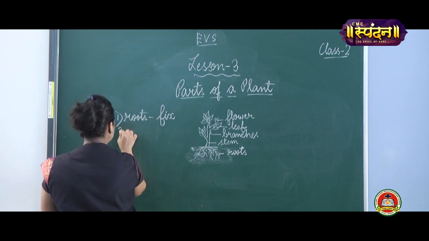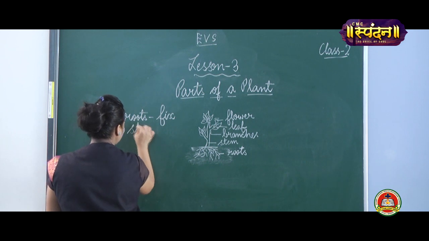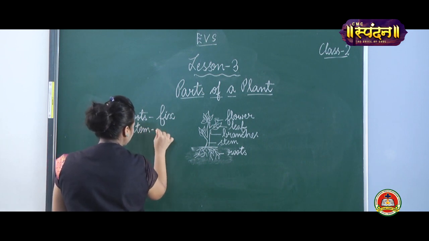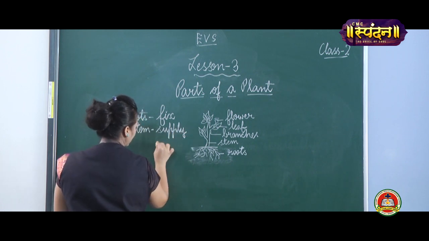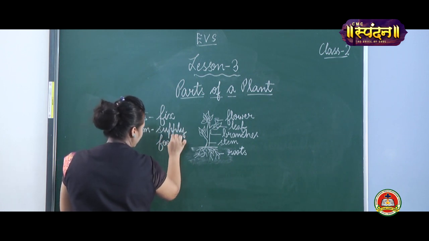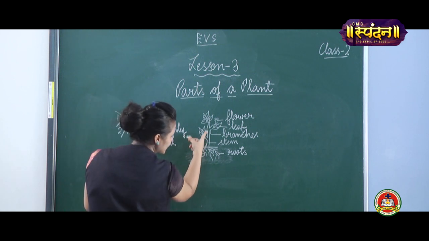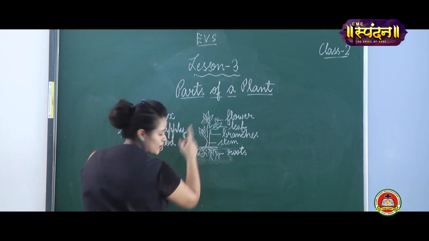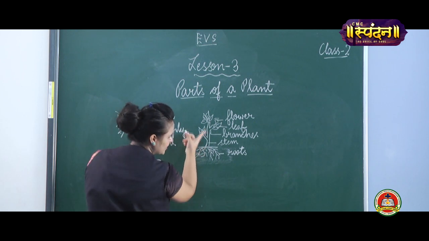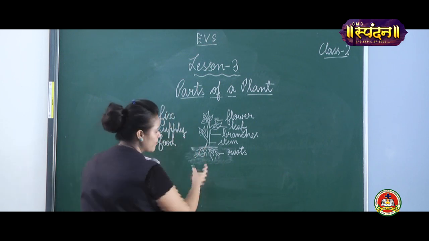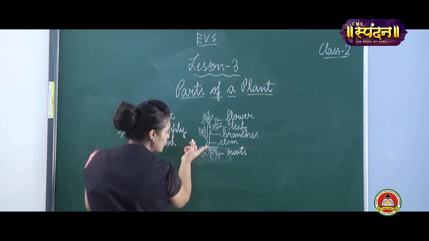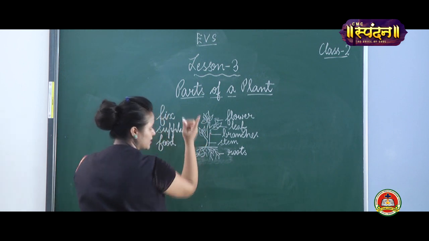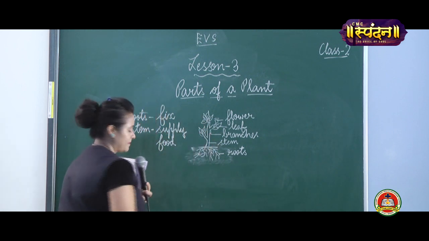Next term is stem. What does the stem do, my dear children? Stem supply food to the plant. Have you seen a stem? See, it's a long stem over here. Can you see? It supplies food to the plant. From where does the food comes? From the roots, from this soil. From here, it moves to the plant with the help of the stem.